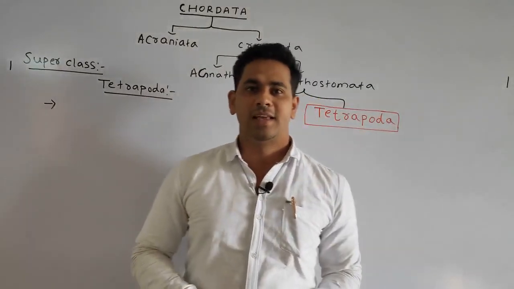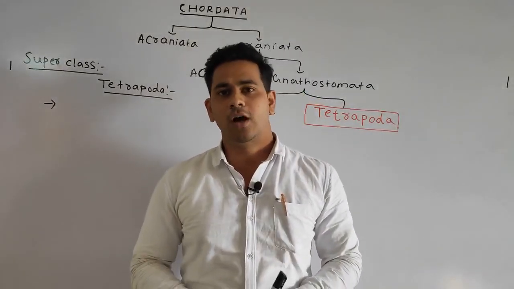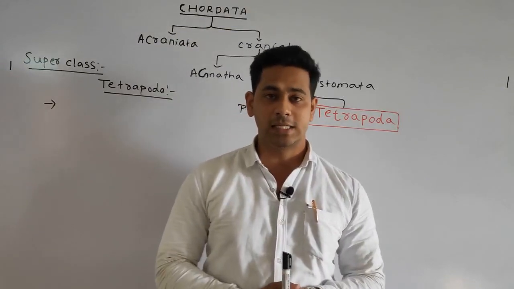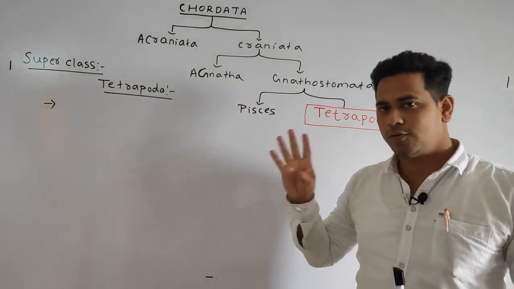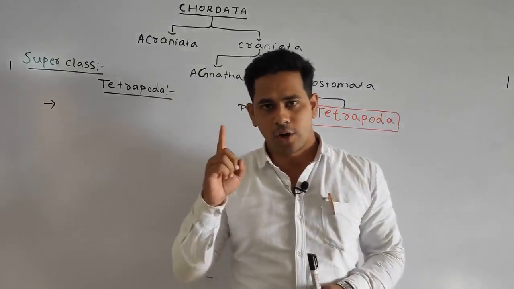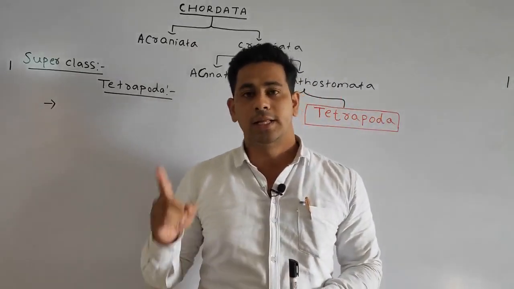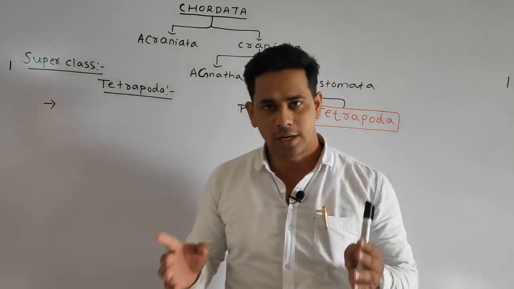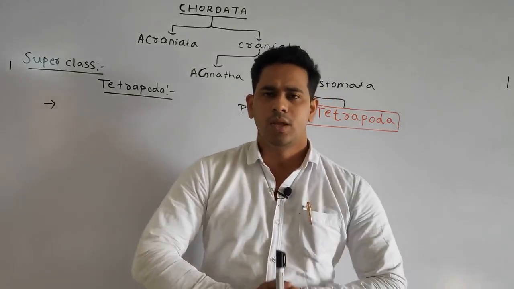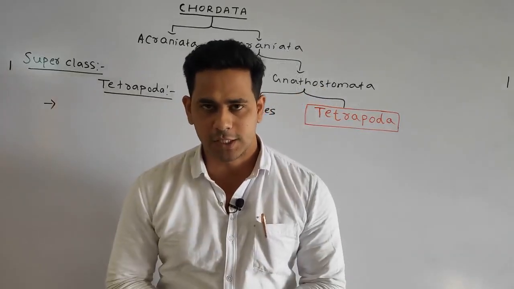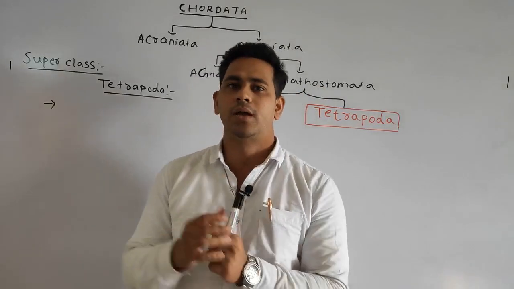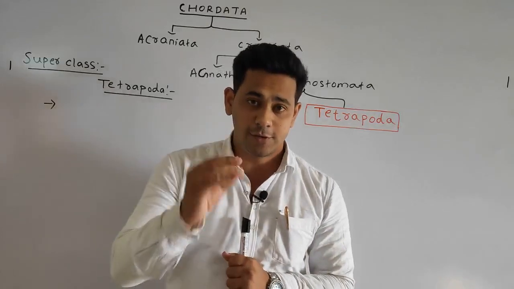Hello students, in the previous class we discussed the important superclass that is your Pisces. Under the Pisces we discussed four important classes: Chondrichthyes, Osteichthyes, then the Holocephali and lastly the Dipnoi. Obviously, Pisces means what? Simply, Pisces means fishes. If we are saying Pisces, then we are pointing towards the fishes.